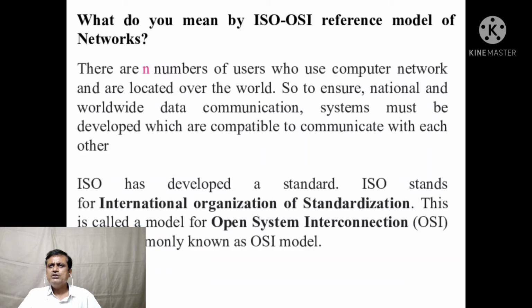So to ensure national and worldwide data communication, systems must be developed which are compatible to communicate with each other. The International Standard Organization ISO has developed a standard, that is called the Model for Open System Interconnection, commonly known as the OSI model.